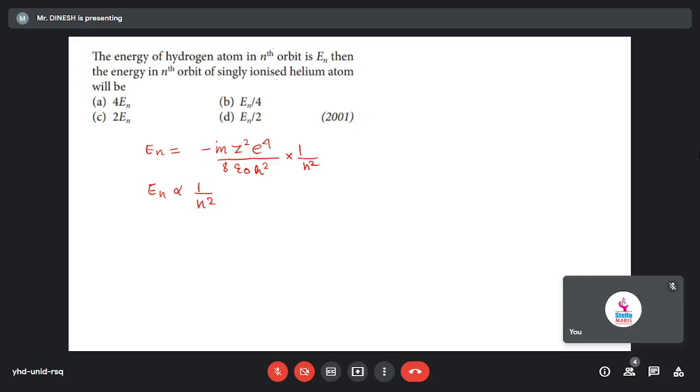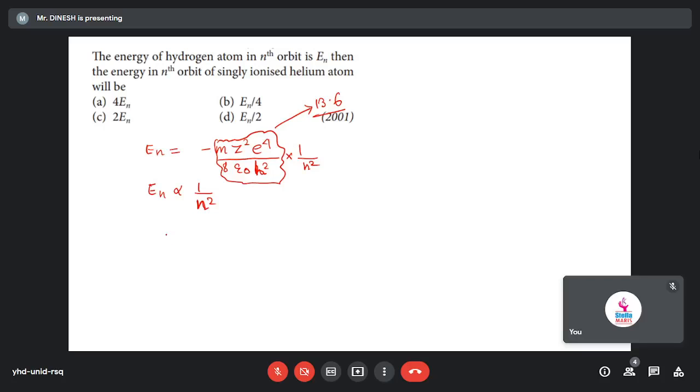Inversely proportional, sir. Yes, yes, yes, inversely proportional to n square. And for hydrogen atom, if you put all this value, that only will be 13.6. M is the mass of electron, Z will be equal to 1, sir. E will be the charge of electron, epsilon naught is the permittivity, and h is the Planck constant, and this is our n. So En is inversely proportional to n square.